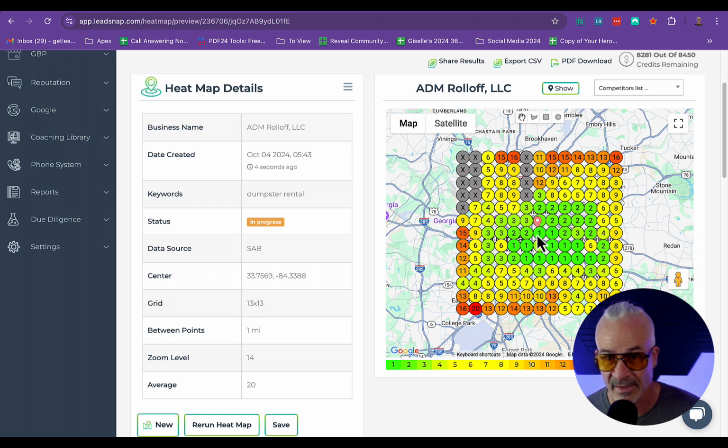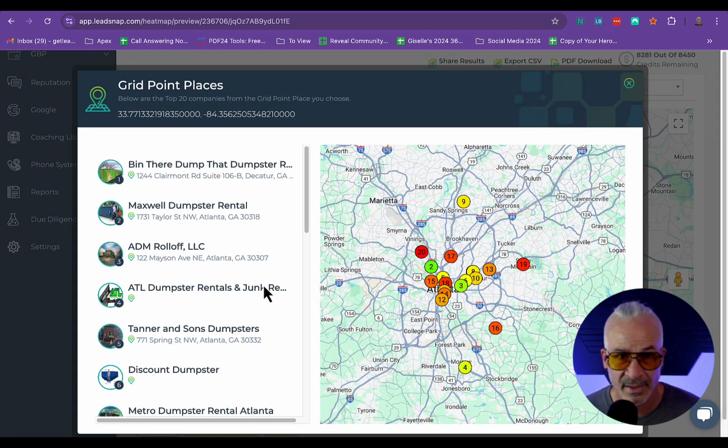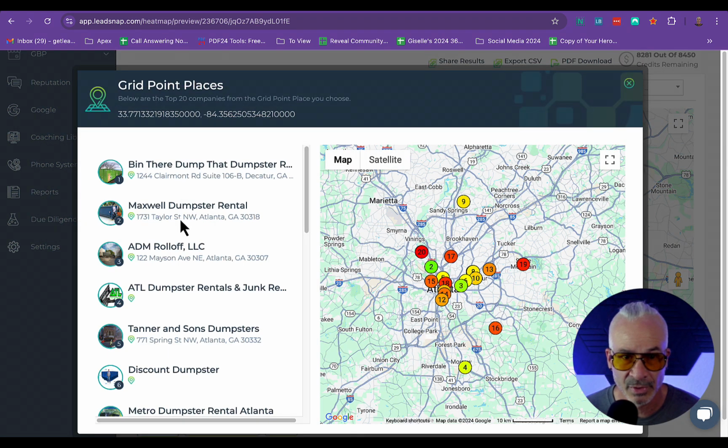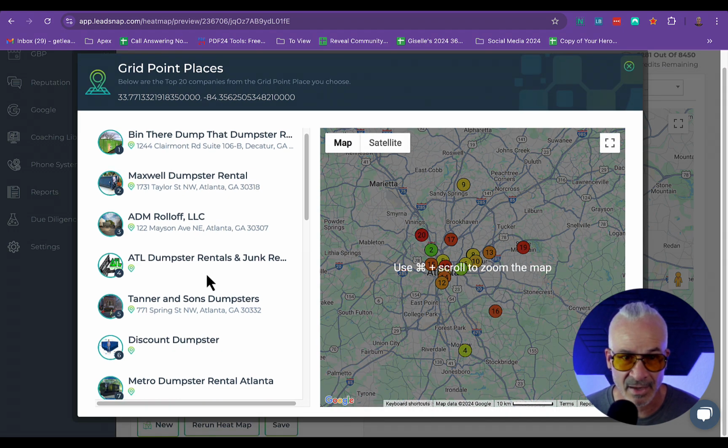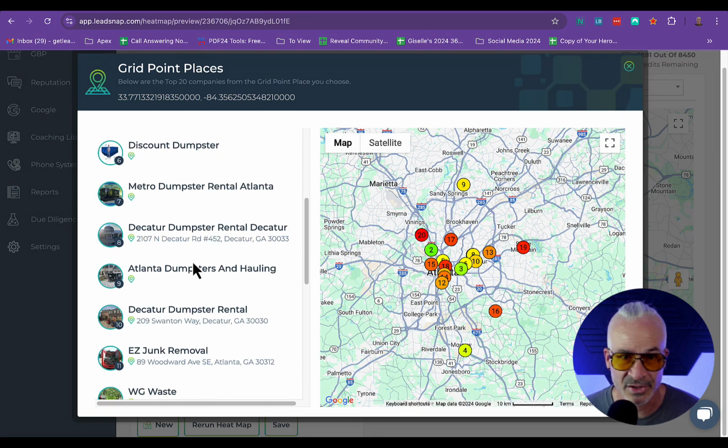So you can see they come up in the map pack as the first on Google, so to speak, in all of these different locations. Then you get some 2s, 3s, 5s, 7s, 9s. So they do pretty well here in the center core, but there's a lot of massive opportunity for them to continue to rank higher out here in these other locations. Let's say this is one place where they're ranking 3rd, and I can see those other 2 people. Actually, Maxwell did not come up before, so I can see how this landscape is changing overall.